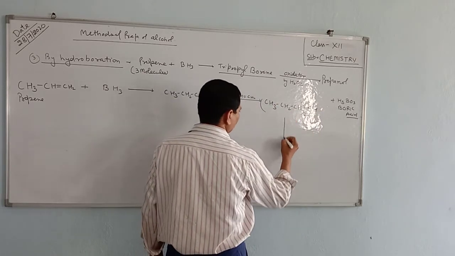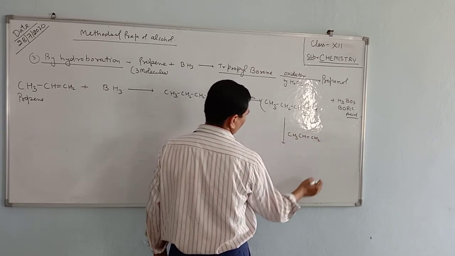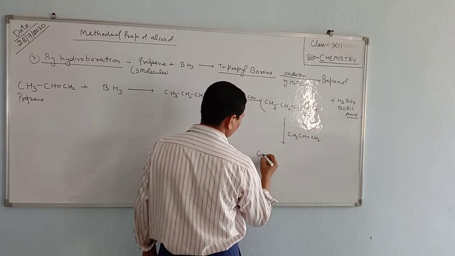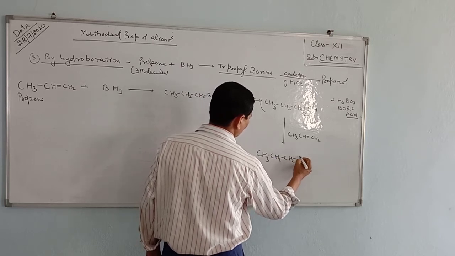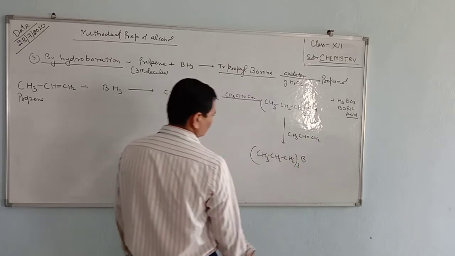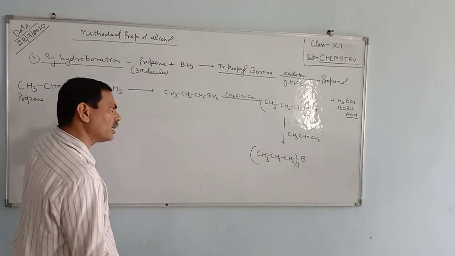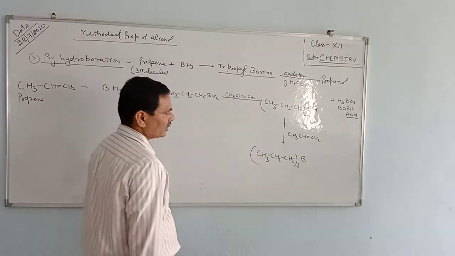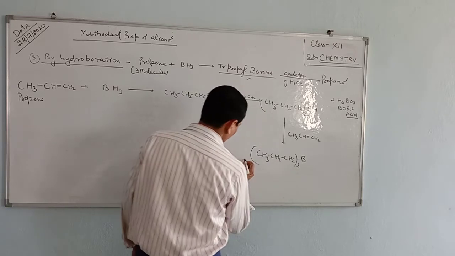Now it again reacts with propene, CH3CH=CH2. Hydrogen is bonded to this carbon, and we get thrice borane (CH3CH2CH2)3B. In borane, boron is bonded to three hydrogen atoms, but here boron is bonded to three propyl groups. It is tripropyl borane.